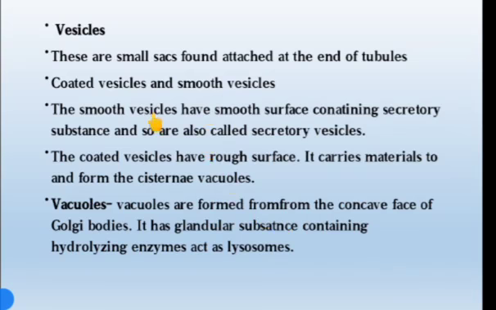The smooth vesicles have a smooth surface containing secretory substances, hence they are called secretory vesicles. And the coated vesicles have a rough surface and carry materials from the cisternae to form the vacuoles.